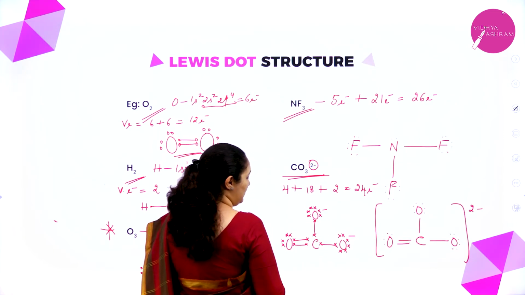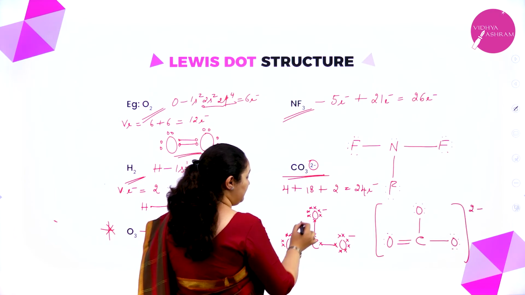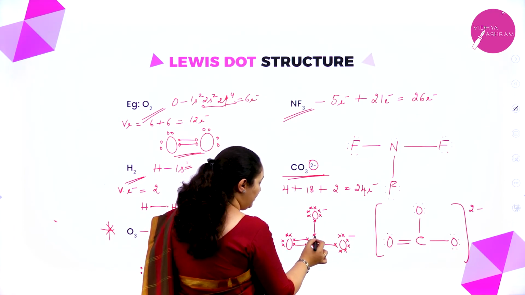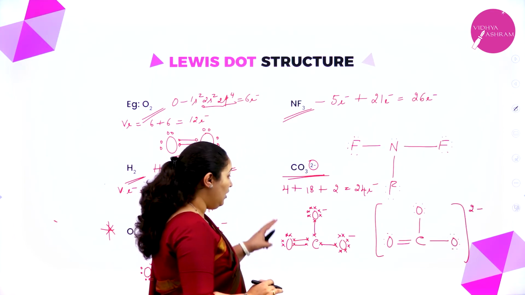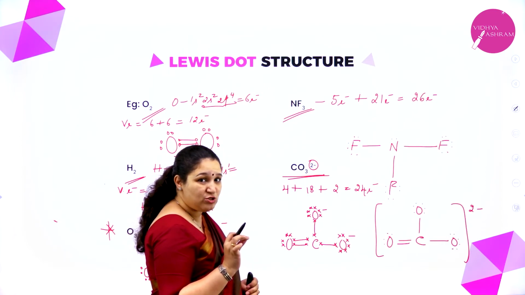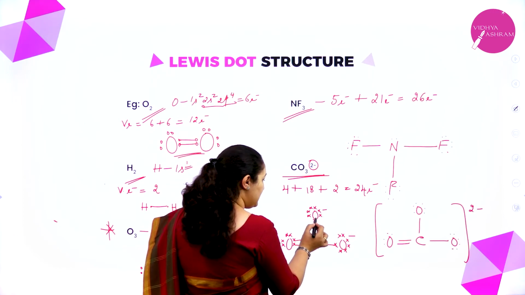Here also there is one more. Okay. So here oxygen 6 electrons plus 6 plus 6, 18 is done. 19, 20, 21, 22, 23, 24. 24 electrons are done. But then why this negative charge? See, in oxygen how many valence electrons should be there? 6. But you observe carefully, I have 1, 2, 3, 4, 5, 6 plus 1.